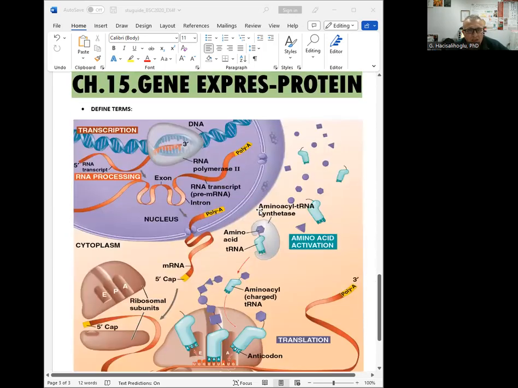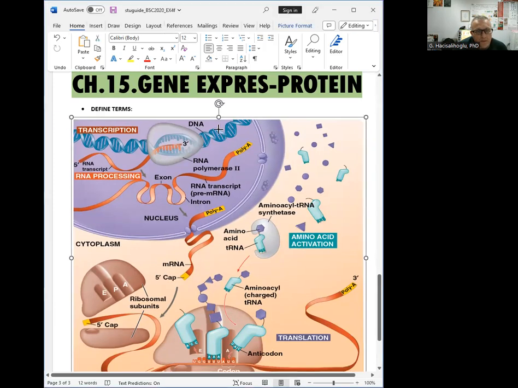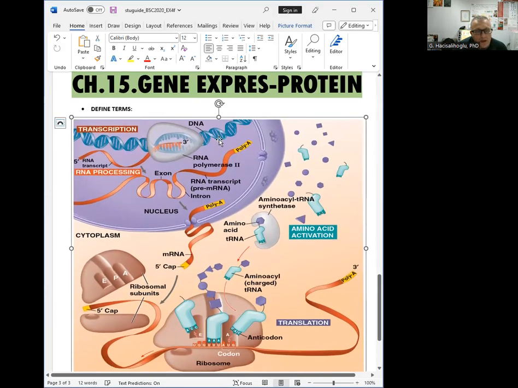And the last chapter is 15, which is gene expression. This was our last chapter on module 4. As you see in this poster here, we talk about genes already.